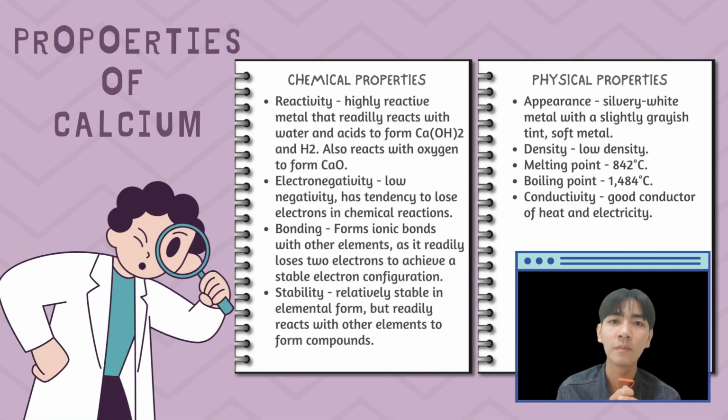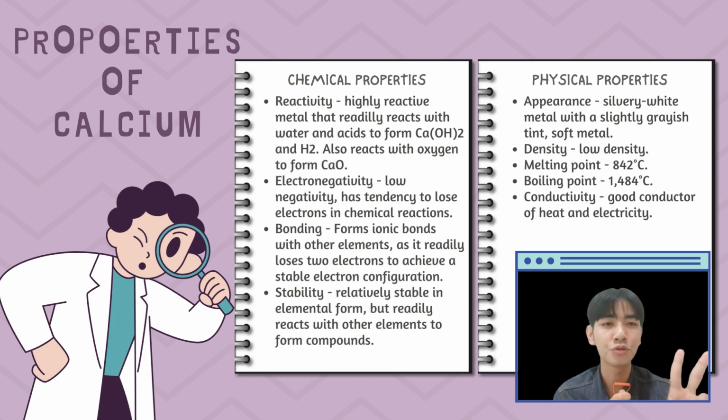So now we will talk about the properties of calcium. There are two properties, which are chemical properties and physical properties. For chemical properties, there are four that we can talk about, which are reactivity, electronegativity, bonding, and stability. First, we talk about the reactivity. Calcium is a highly reactive metal that readily reacts with water and acid to form calcium hydroxide and hydrogen gas. Calcium also reacts with oxygen to form calcium oxide.